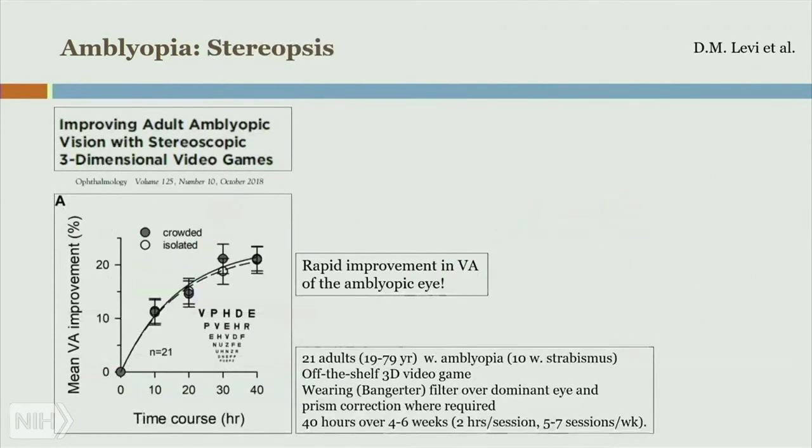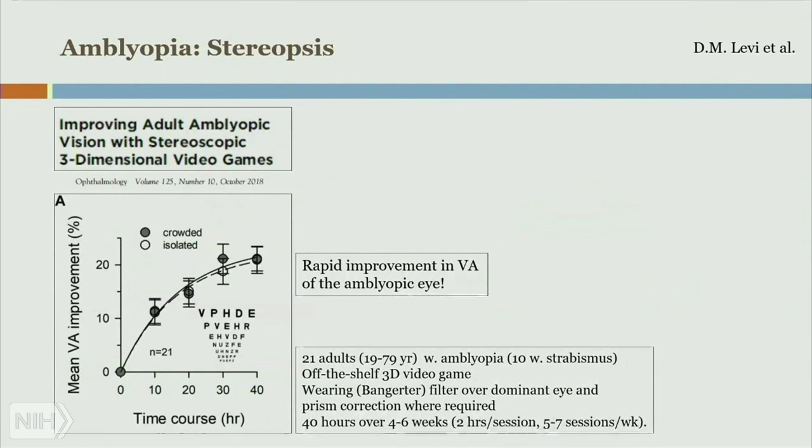Well, that gets us to the point of stereopsis, which is 3D vision, essentially the main benefit of having two eyes, being able to see in three dimensions. Our council member, Dr. Dennis Levi, is working in this area, and he's able to use these off-the-shelf 3D video games in adult amblyopic subjects, some with strabismus, some without, and get some very impressive improvement in the visual acuity for these subjects.